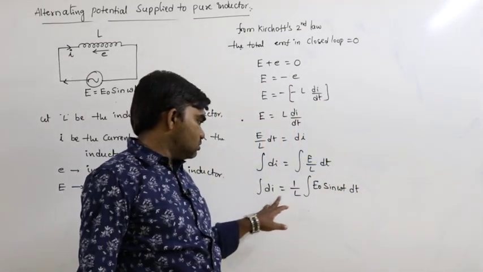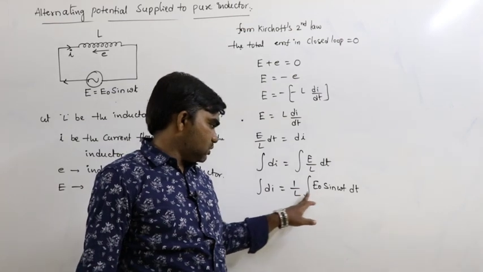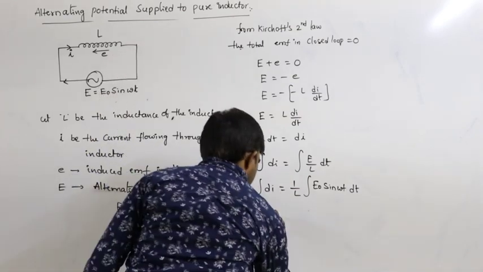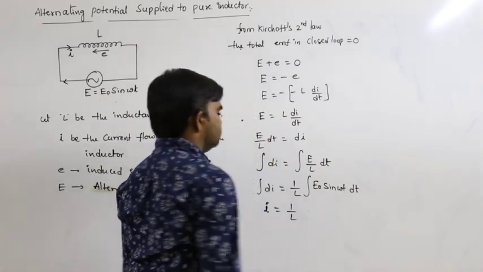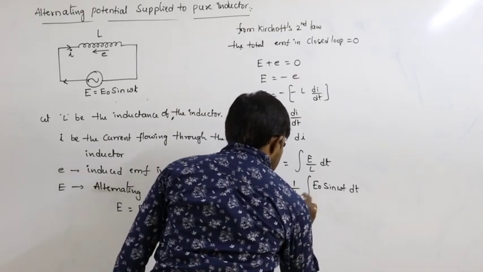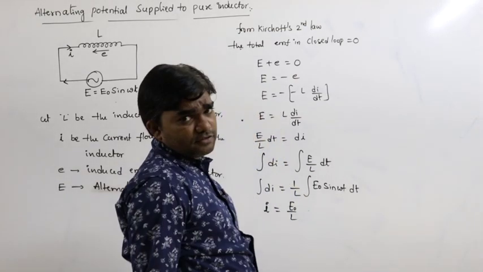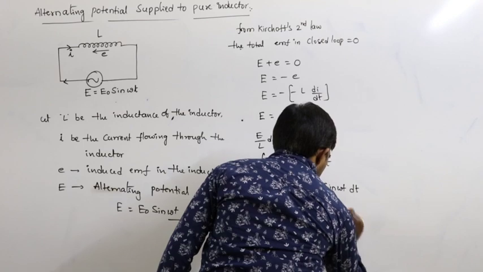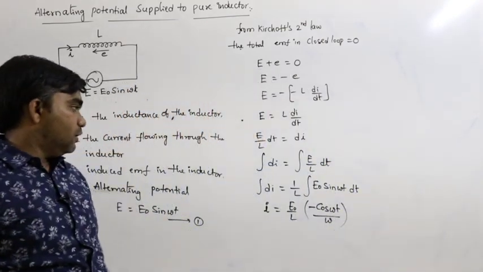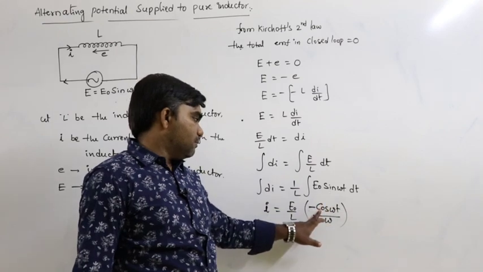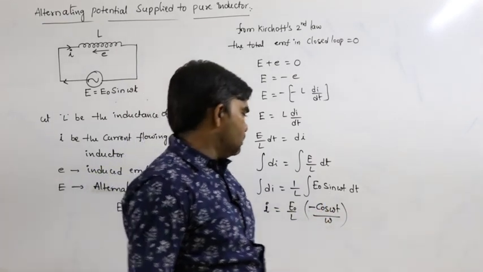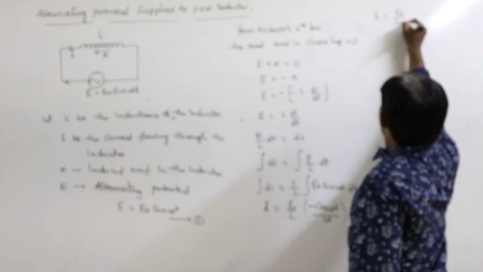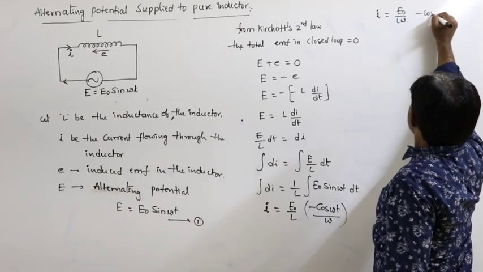Integral of di is equals to 1 by L into integral of E naught sin omega t dt. Integral of di is I, and that is E naught by L into integral of sin omega t, which can be written as minus cos omega t divided by omega. So from this we can write I is equals to E naught by L omega into minus cos omega t.